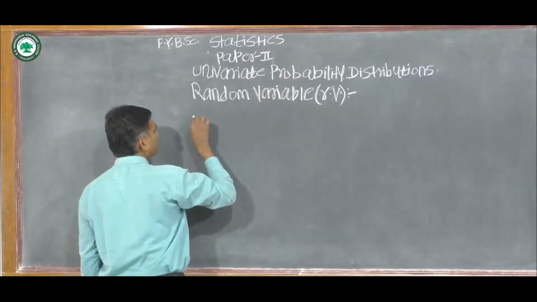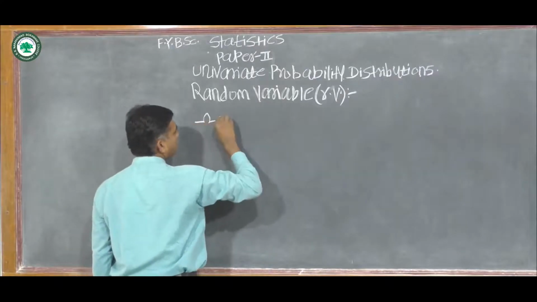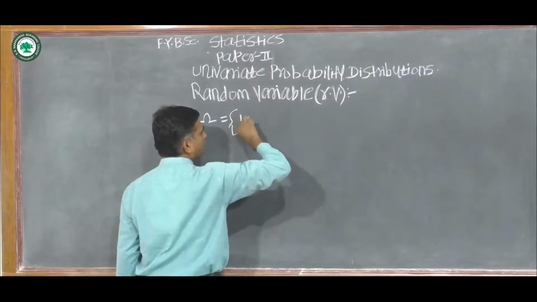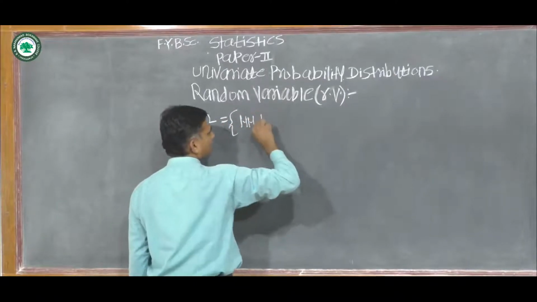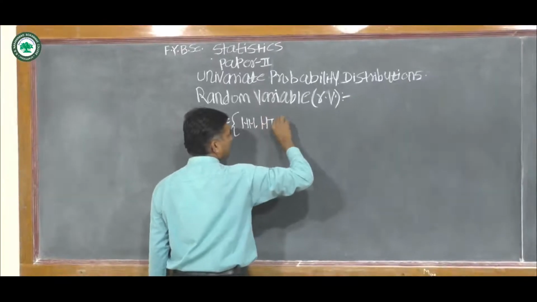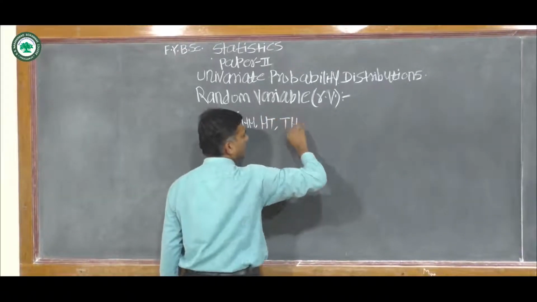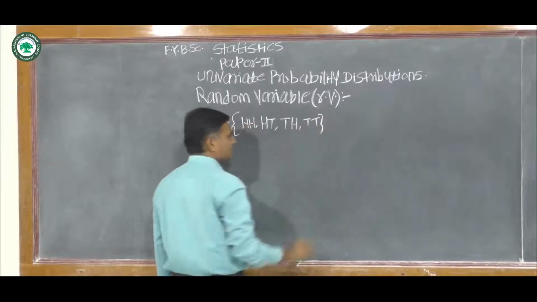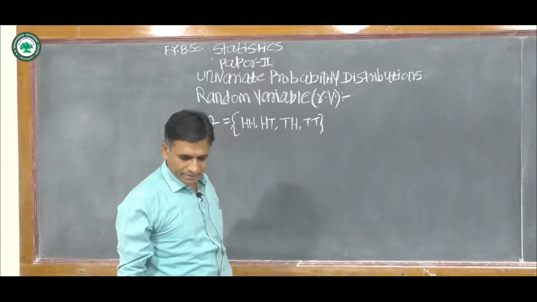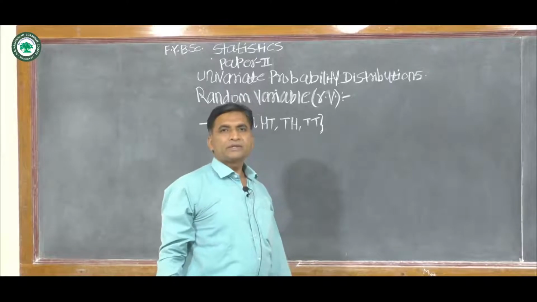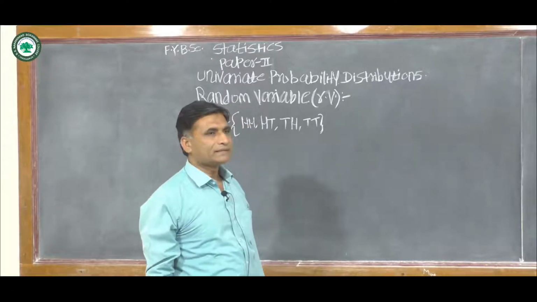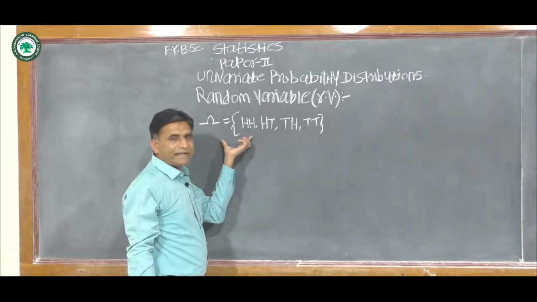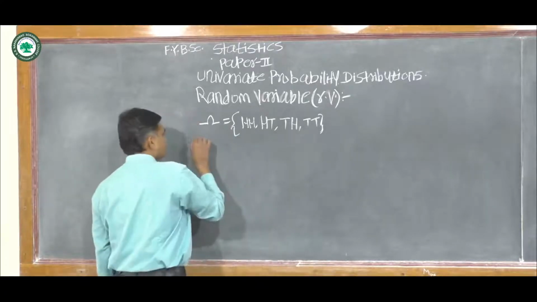Suppose omega is equal to {HH, HT, TH and TT}. This is the sample space corresponding to the tossing of two coins simultaneously. Now, on this sample space, define a function.